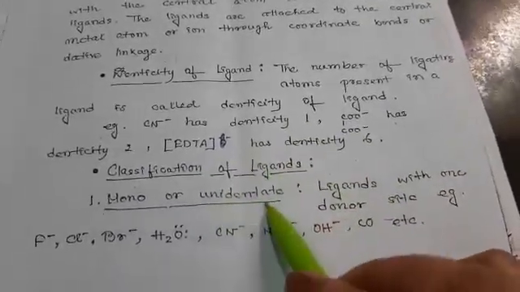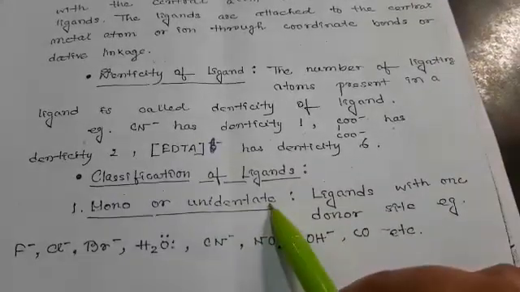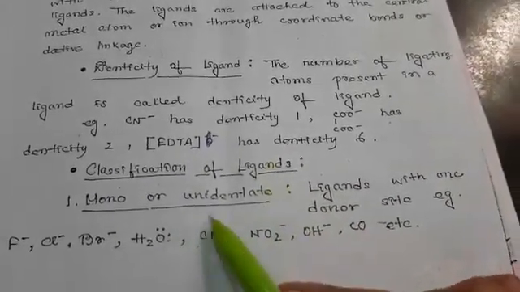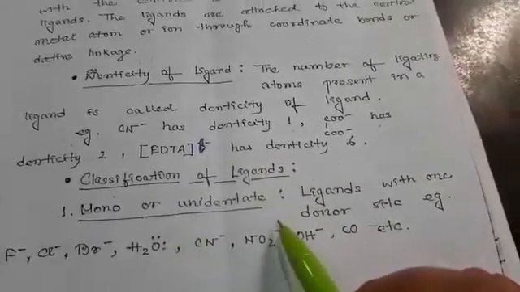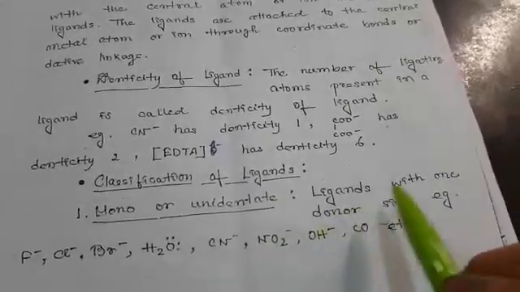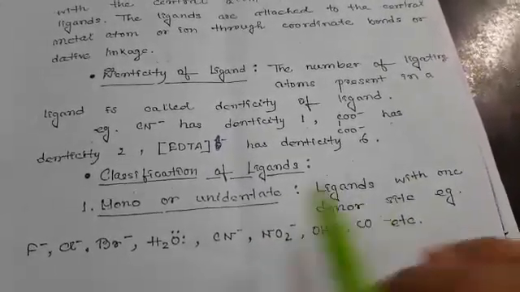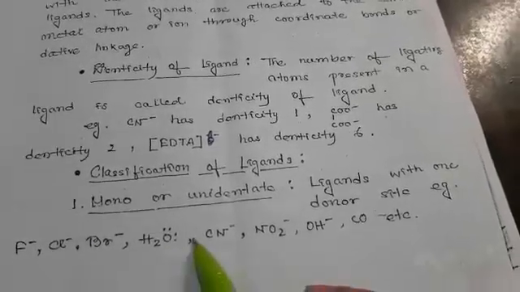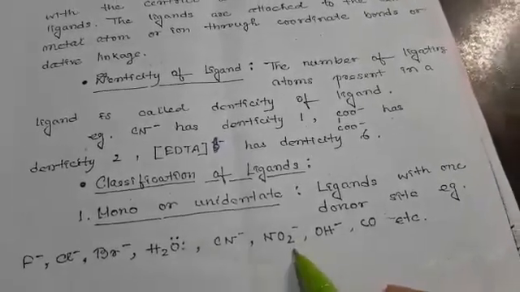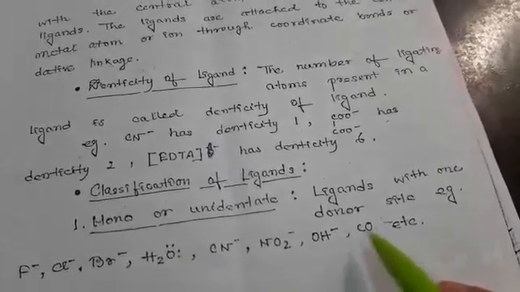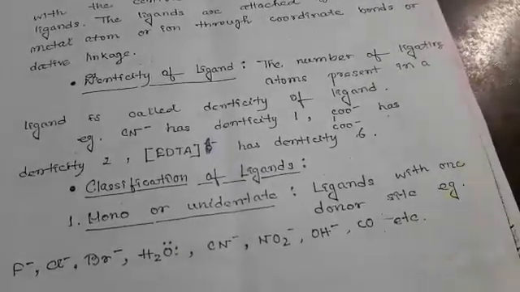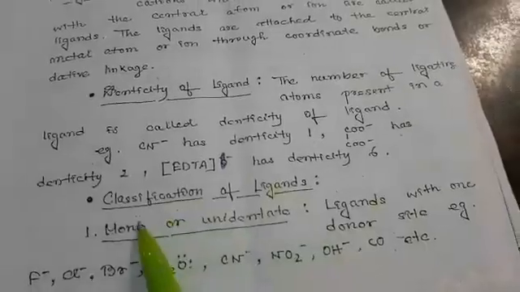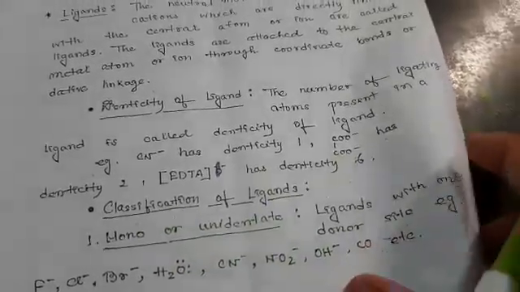Next is the classification of ligands. Ligands can be classified. First one is mono or unidentate. Mono or unidentate means ligands with one donor site. For example, fluoride, chloride, bromide, water, cyanide, nitro, hydroxyl, which have only one donor site, are known as mono or unidentate ligands.